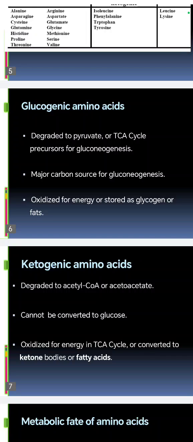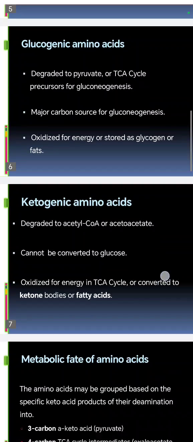The major carbon source for gluconeogenesis are the glucogenic amino acids, okay, which are oxidized for energy or stored as glycogen or fats. The ketogenic amino acids are degraded to acetyl-CoA or acetoacetate and cannot be converted to glucose. The ketogenic amino acids are oxidized and used as an energy source in the tricarboxylic acid cycle, or can be converted to ketone bodies or even fatty acids.